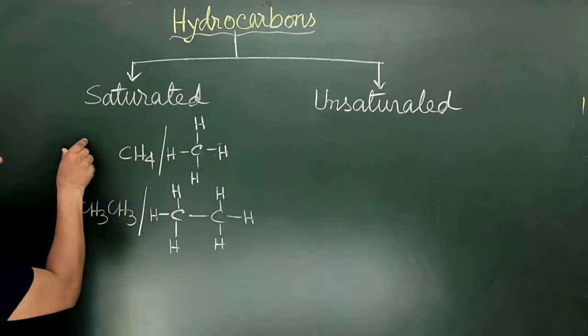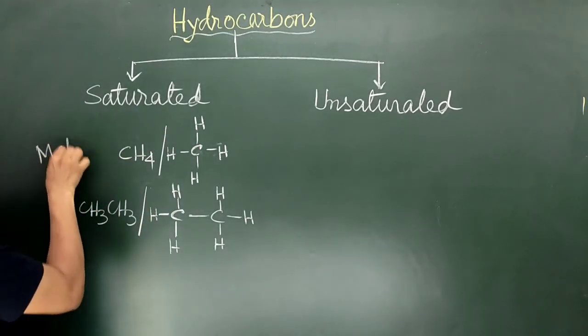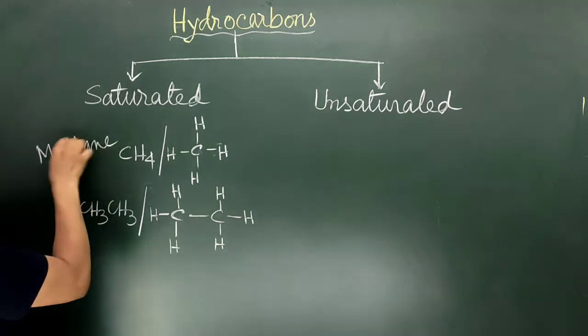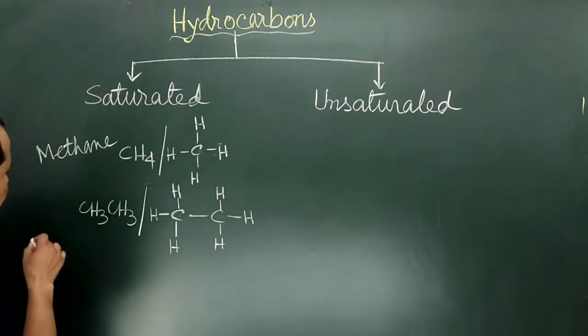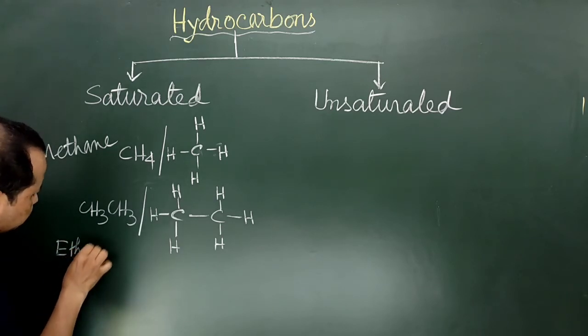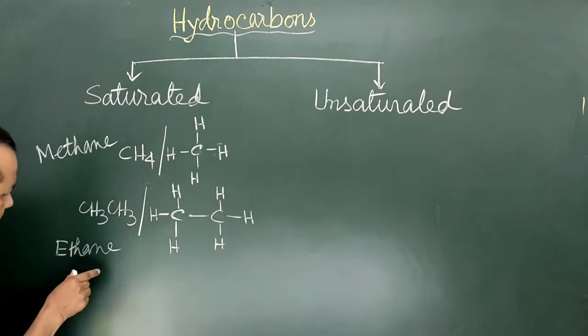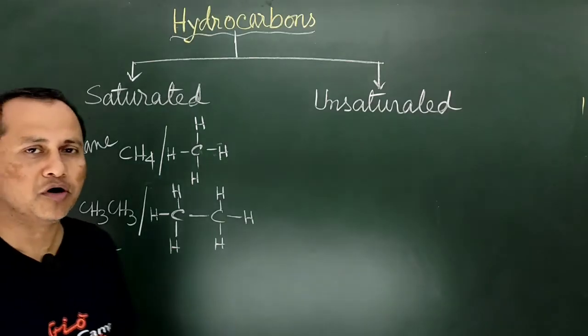This is the first member of saturated hydrocarbon, which is termed as methane. This one is the second member, which is termed as ethane. Now in this way we may have propane, butane and so on.